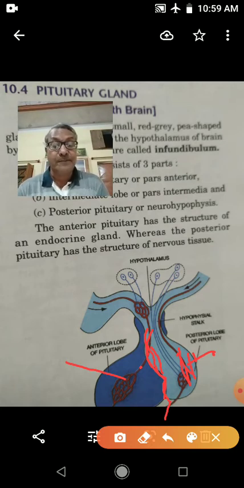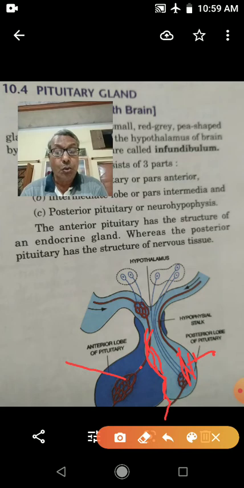Antidiuretic hormone prevents the formation of a large amount of urine. It stimulates the absorption of water, and if there is deficiency of antidiuretic hormone, water absorption does not take place, and a large quantity of urine is formed.